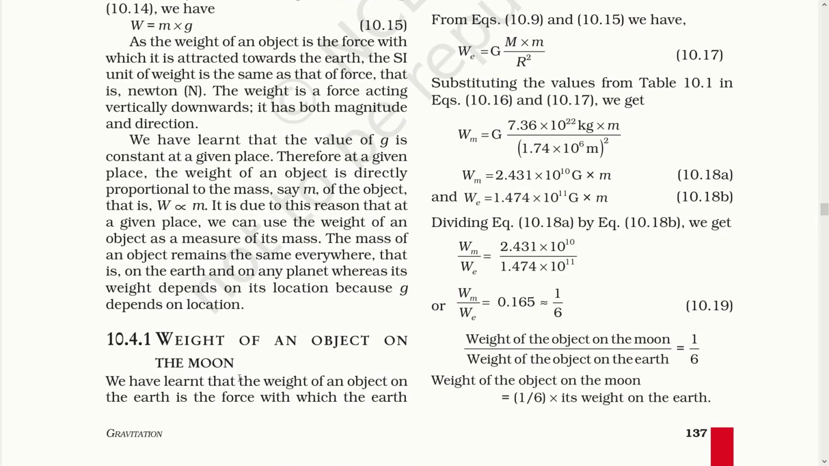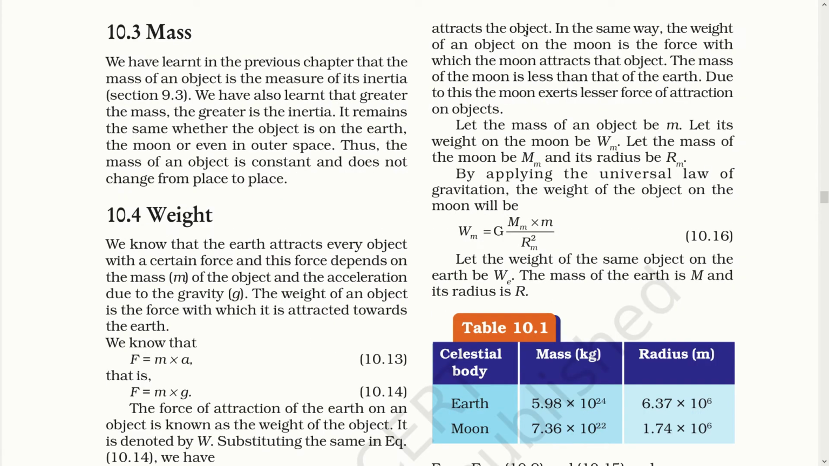Weight of an object on the moon. We have learned that the weight of an object on the earth is the force with which the earth attracts the object. In the same way, the weight of an object on the moon is the force with which moon attracts that object. The mass of the moon is less than that of the earth. Due to this, the moon exerts lesser force of attraction on objects.